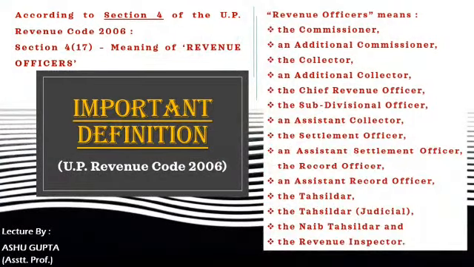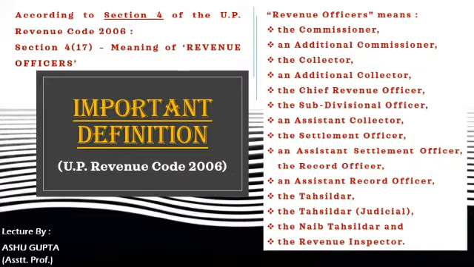In this slide we will discuss the definition of revenue officers, which is covered under Section 4 subclause 17 of the UP Revenue Code 2006. According to this section, revenue officer means the commissioner. This is the list of officers covered under the purview of revenue officers according to Section 4 subclause 17 of the UP Revenue Code 2006, which